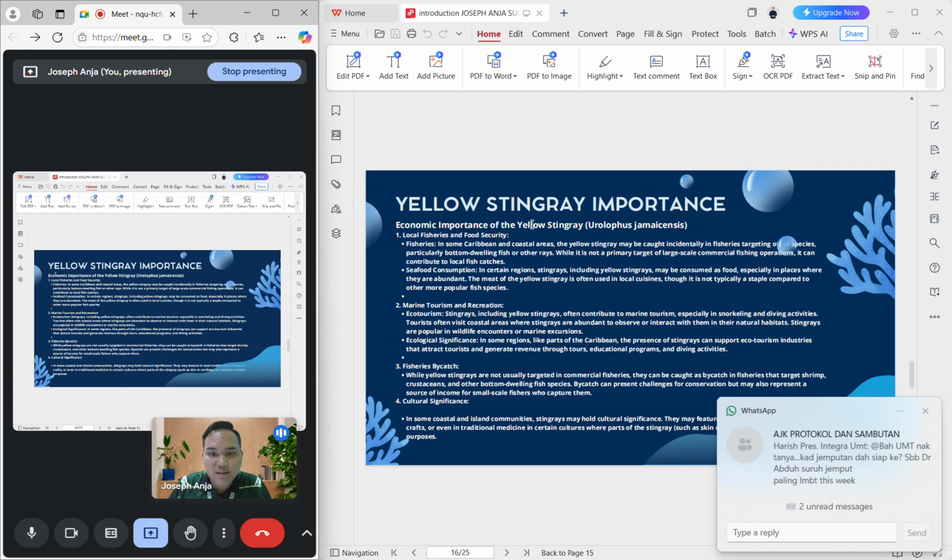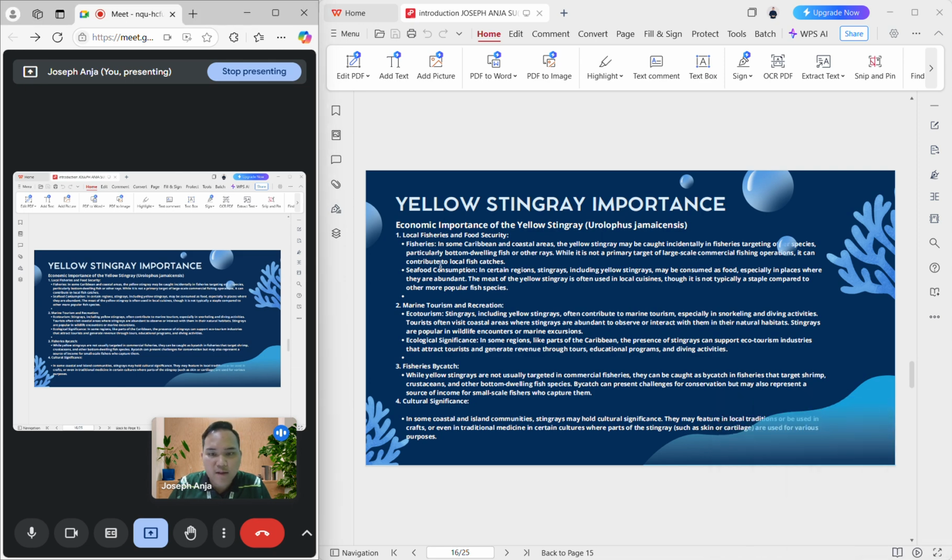The importance of yellow stingrays. We have the economic importance of yellow stingrays, which is local fisheries and food security. They have two aspects: fisheries and also seafood consumption. We also have marine tourism and recreation. We can include that into two types, which are ecotourism and ecological significance.